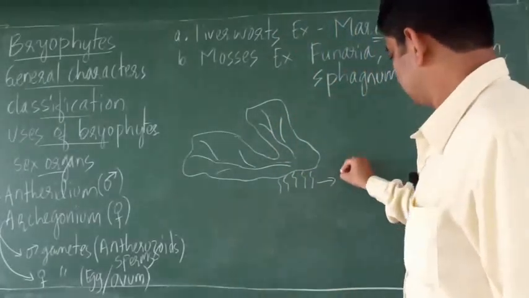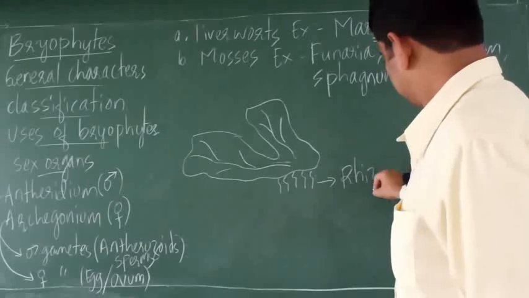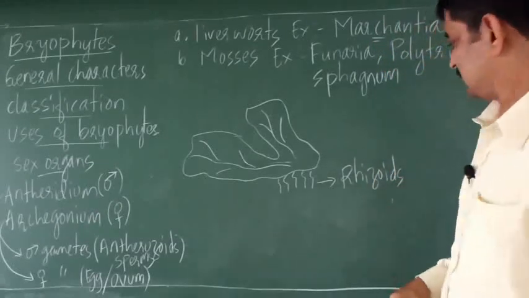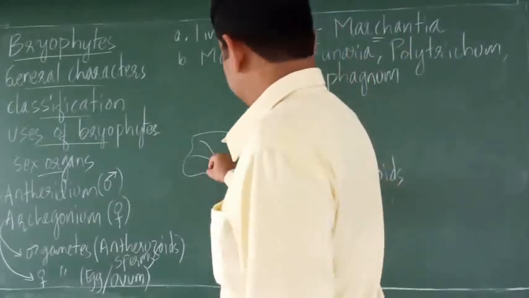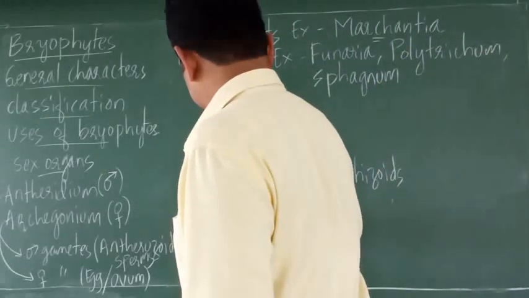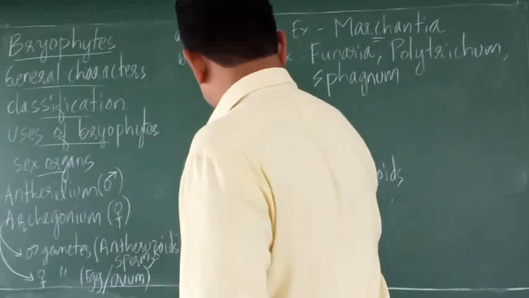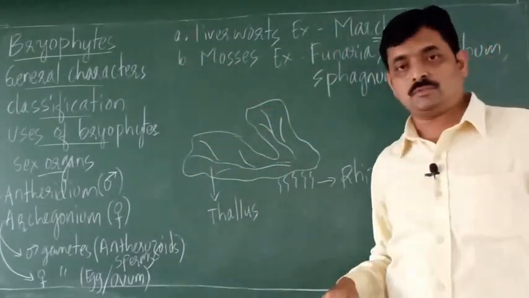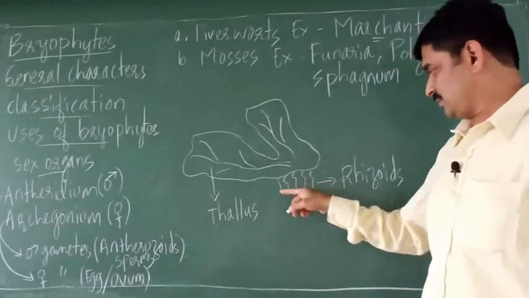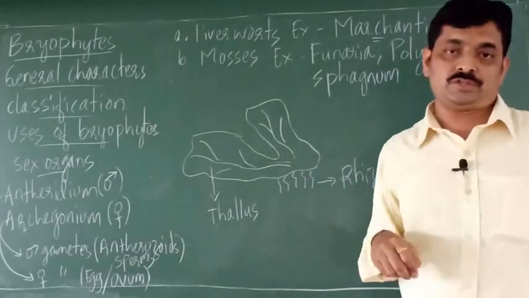So these are rhizoids which look like roots. Then this entire structure, it is called thallus, which is green colored, and these are the root-like structures called rhizoids.